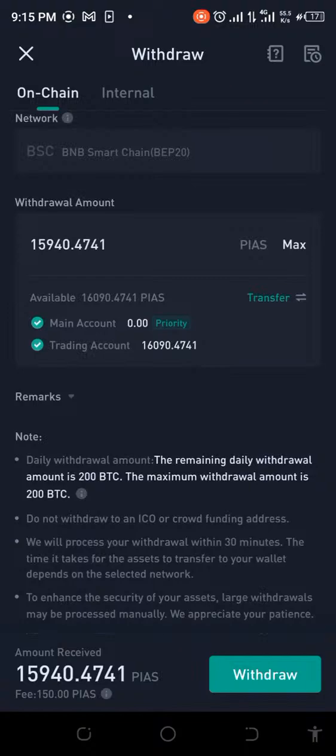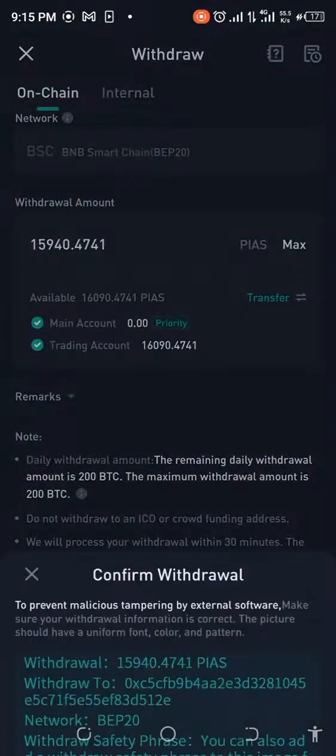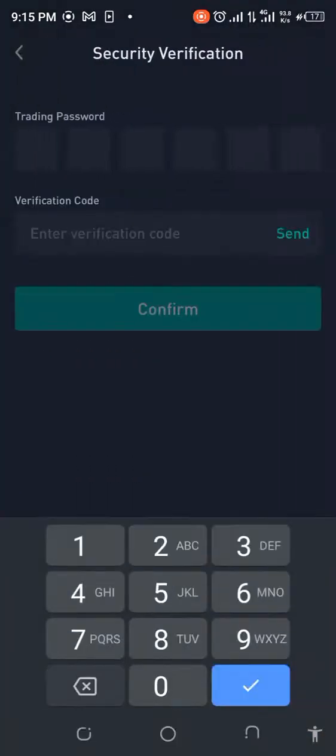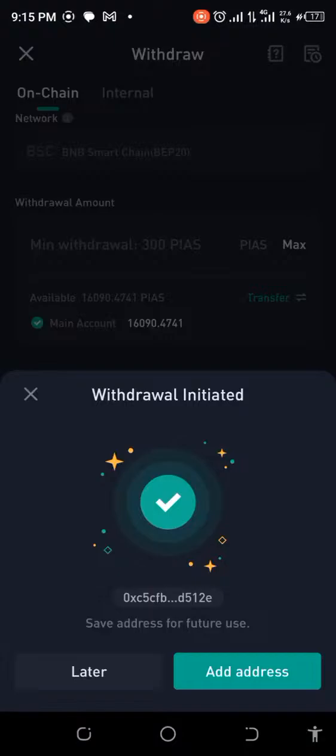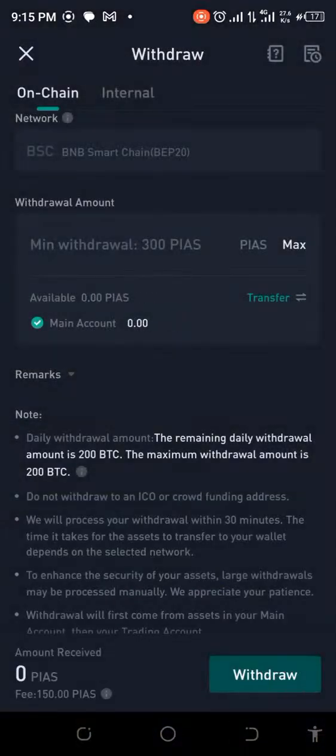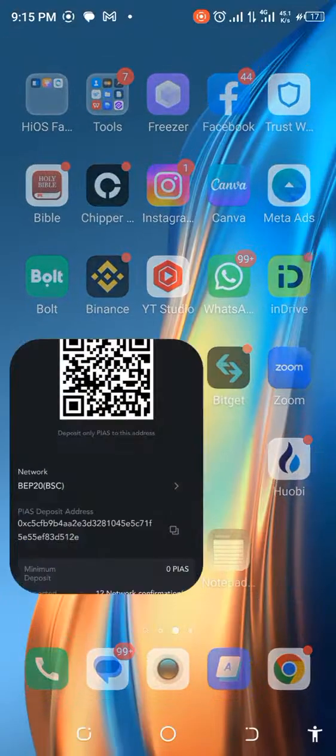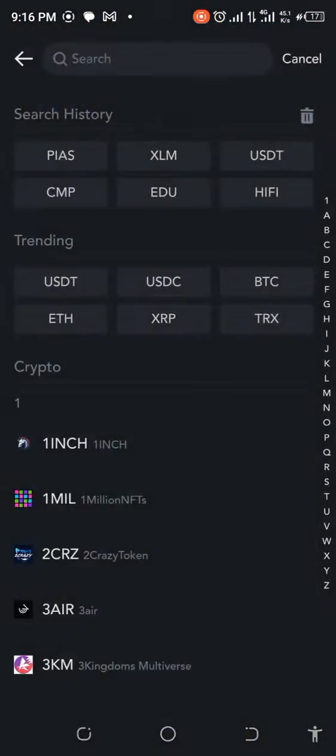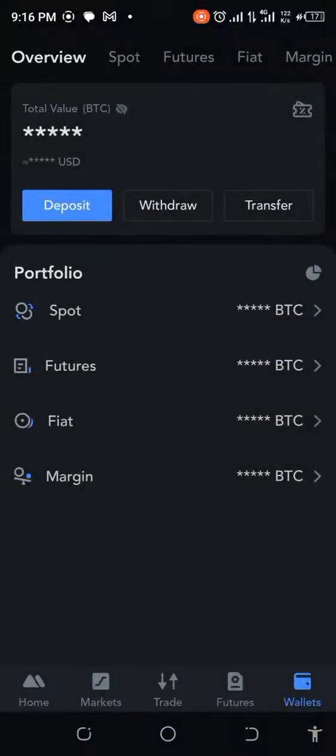Let me do that and go ahead and withdraw. Okay, so I'll do my verifications and I'll be back. Okay, so right now it's on its way. Let's go and see what's happening in Mexi. Let's hope that our hopes wouldn't be dashed. Let's hope.